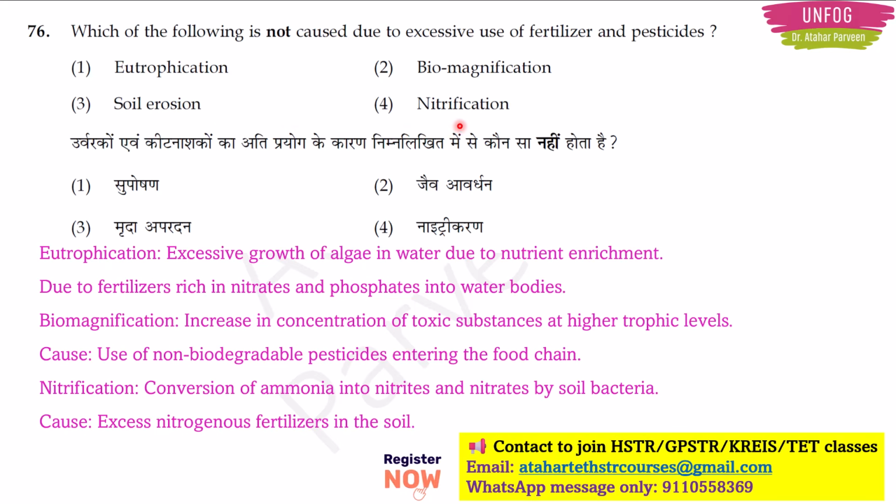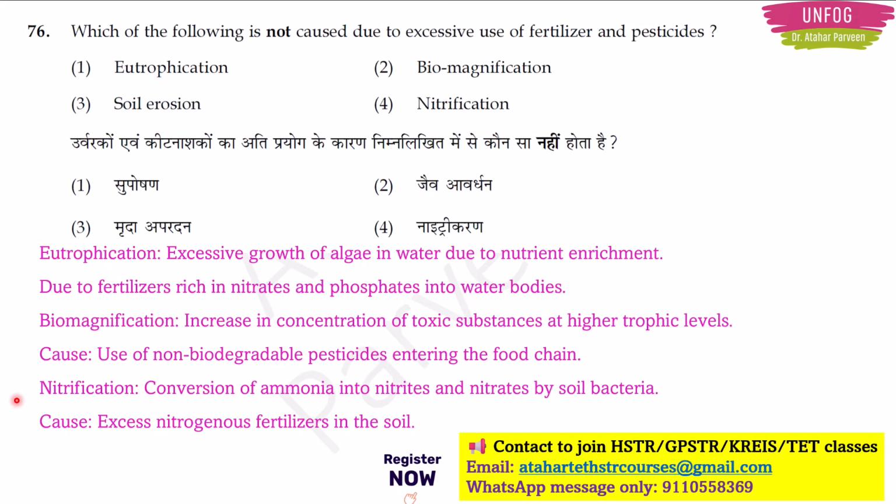Then talking about the fourth option, nitrification. Nitrification is the conversion of ammonia into nitrites and nitrates. This conversion happens because of bacteria present in the soil. It also happens due to an excess of nitrogenous fertilizers in the soil.